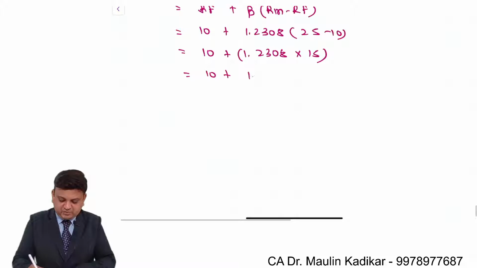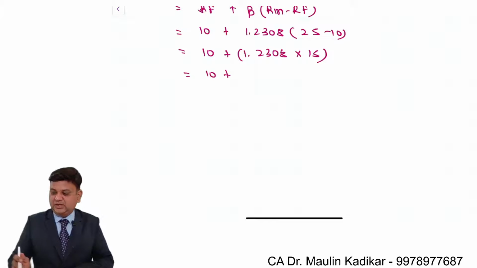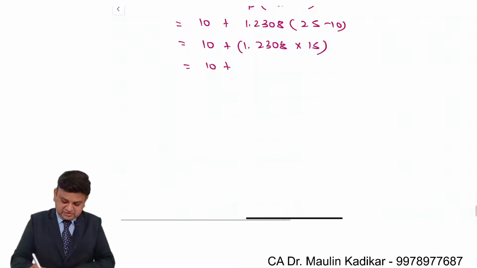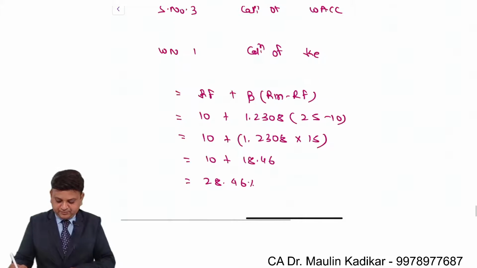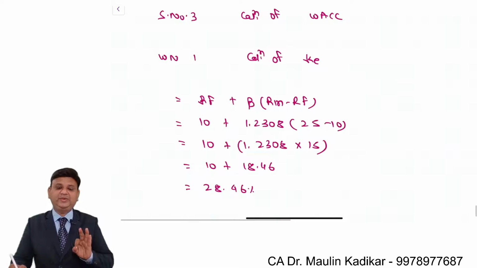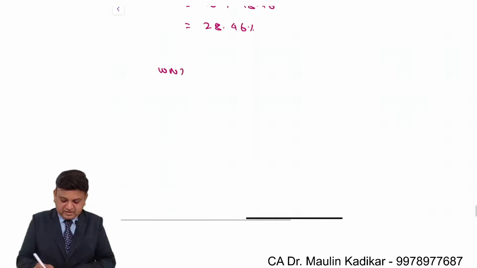So 10 plus 1.2308 into 15, that is 18.46. That comes to 28.46. This is the way cost of equity is calculated. Working note number 2, calculation of KD.